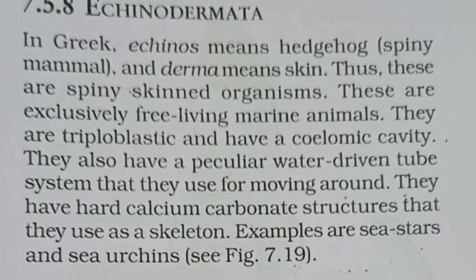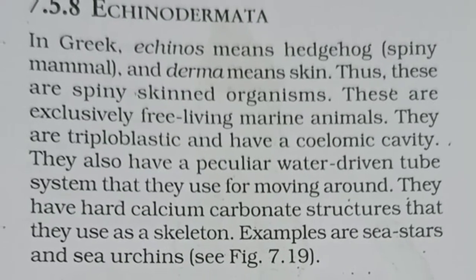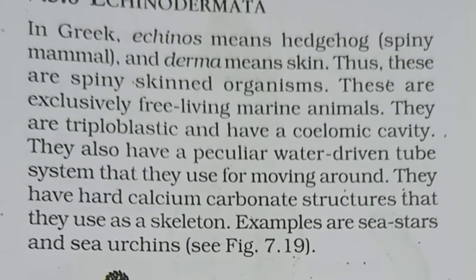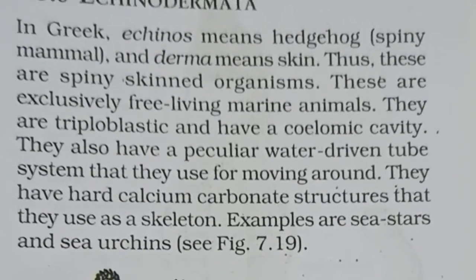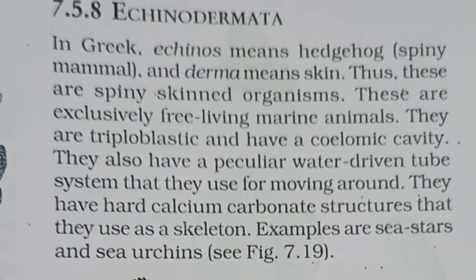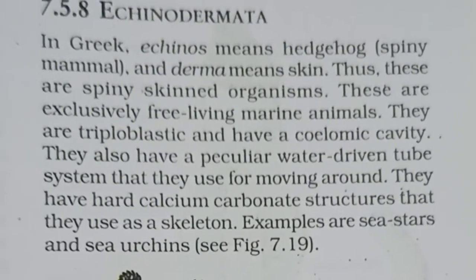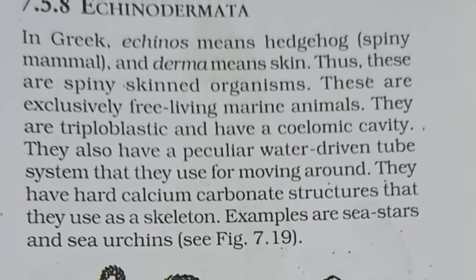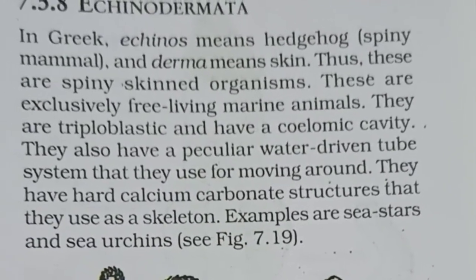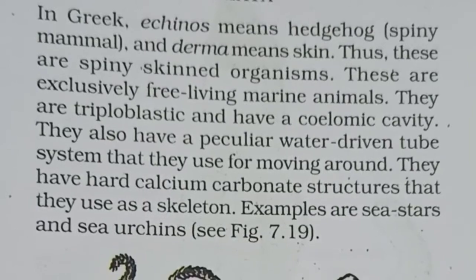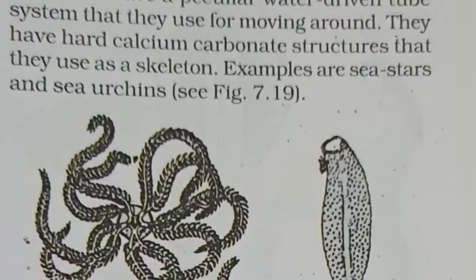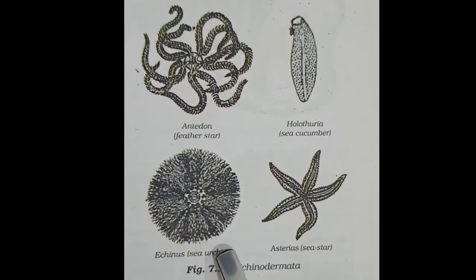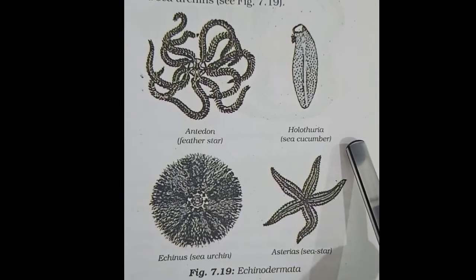These are free living organisms, triploblastic, with a water-driven tube system, and a calcium carbonate hard structure, that is the skeleton. The body does not have a head but has oral and aboral surfaces. The oral surface of the body has 5 radial areas called the ambulacra. Examples of echinodermata we can see here: sea star, sea urchin, feather star, sea cucumber, etc.